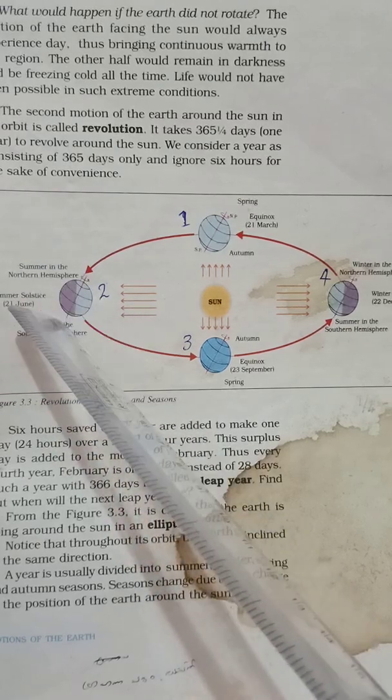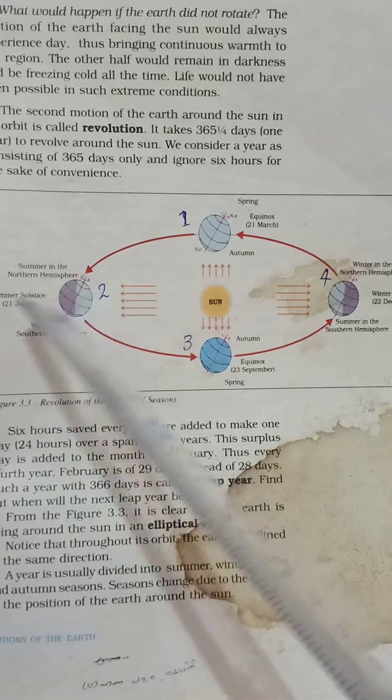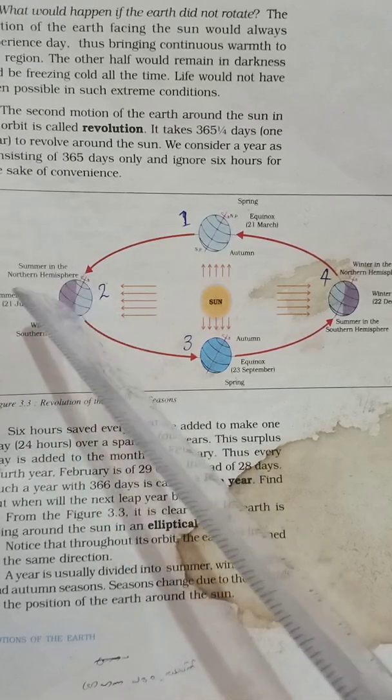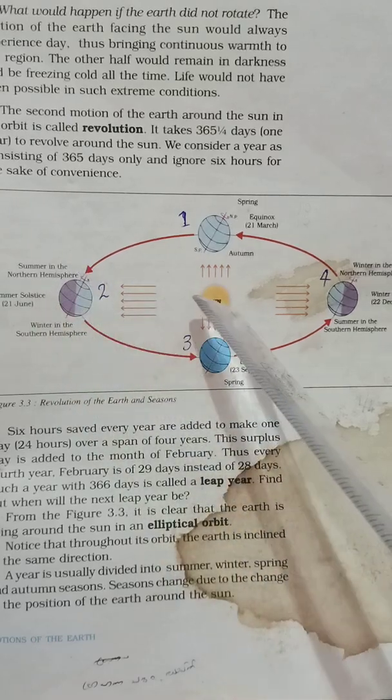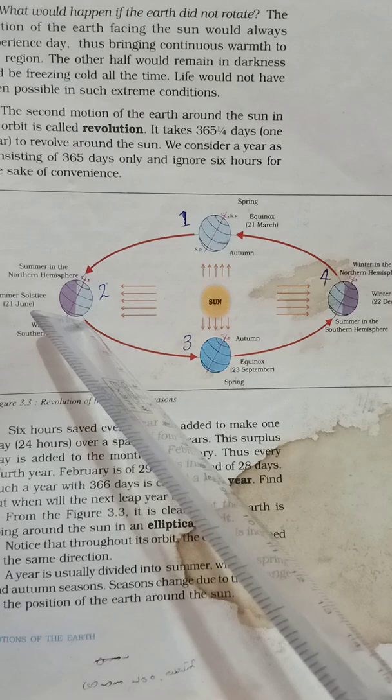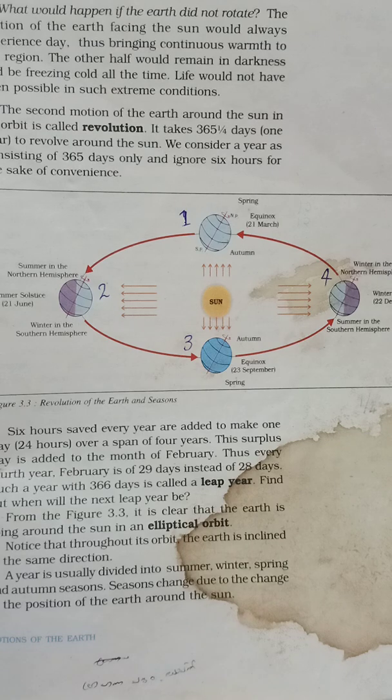Because of the Earth's tilt of 66.5 degrees, the northern hemisphere is inclined to the sun and the southern hemisphere is away from the sun. So that is why the direct light is getting there. The position of the earth on 21 June is known as the summer solstice. In this position, the north pole is inclined towards the sun. The sun rays fall vertically on the Tropic of Cancer. Therefore, places in the northern hemisphere experience the summer season.